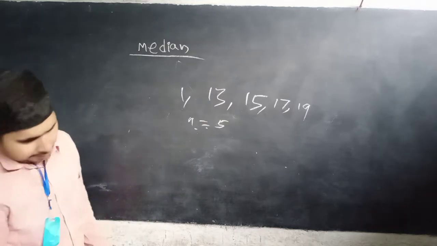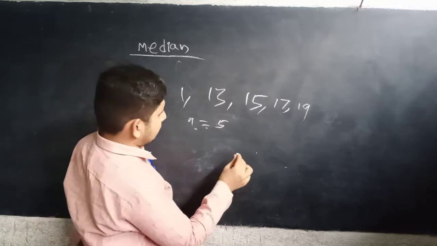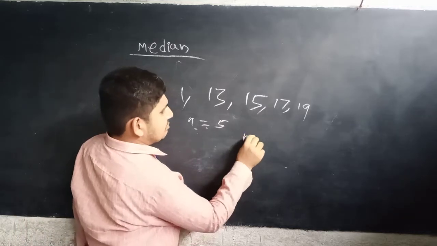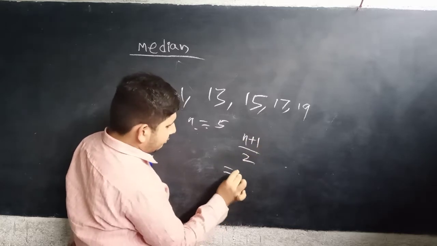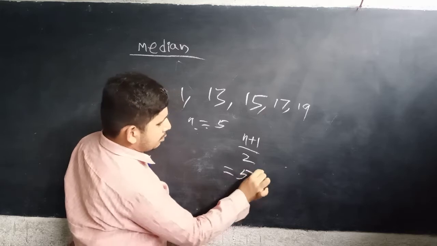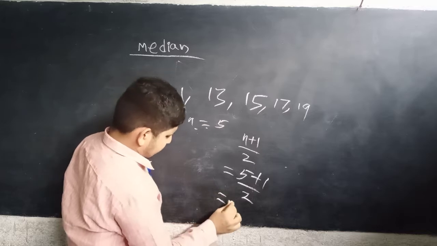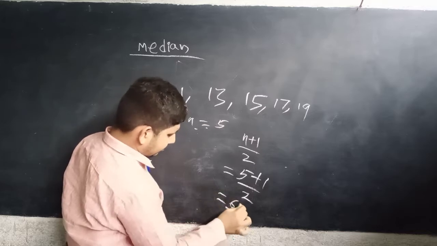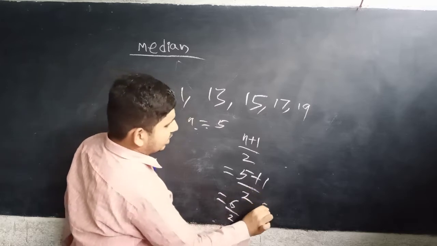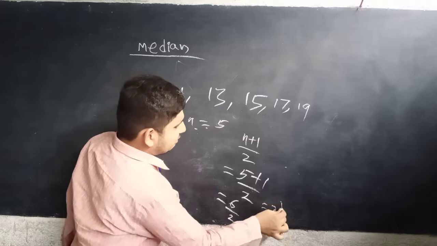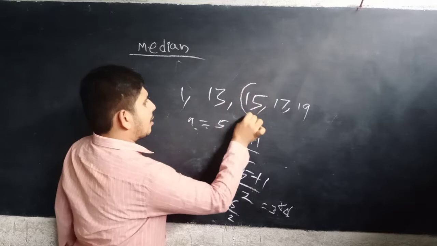So n plus 1 by 2 equals 5 plus 1 by 2, that is 6 by 2, which is 3. The third observation is 15.